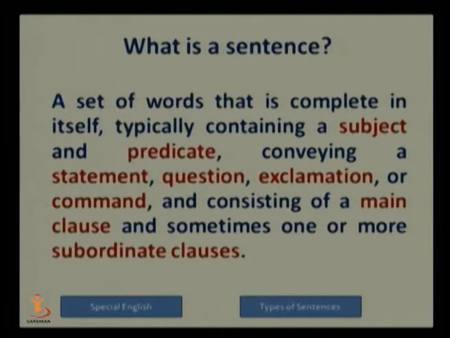For example, the grammatical components which you find in a sentence are subject and predicate. It has main clauses and subordinate clauses. Main clauses means independent clauses and subordinate clauses means dependent clauses which do not stand alone. Then there are several messages in the sentence, maybe some question, maybe some command or maybe some exclamation. So these are the types of sentences.